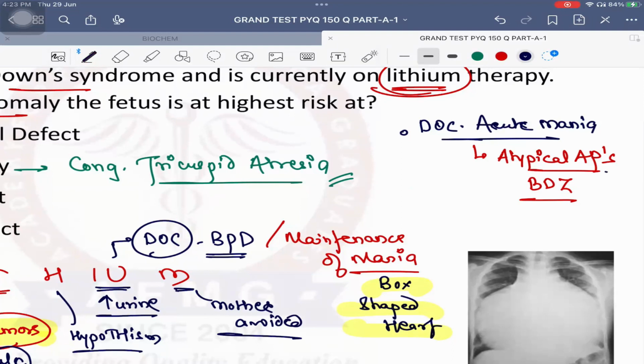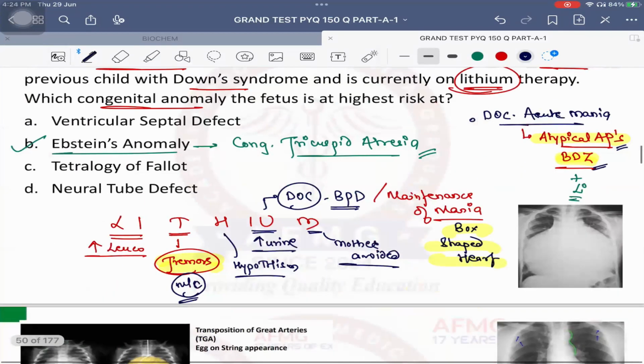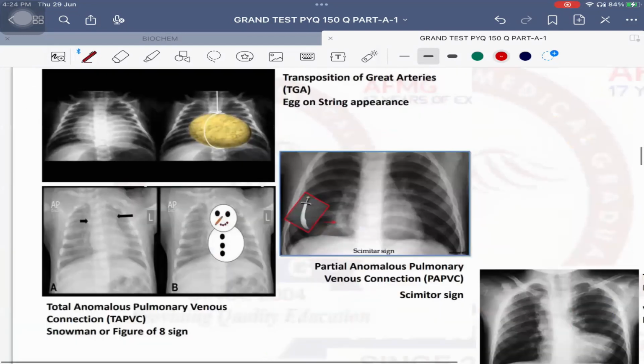That's the reason why atypical antipsychotics or benzodiazepines are the drug of choice. If lithium is also there as an option, together, best answer. If lithium is not an option, the single best answer should be atypical antipsychotics or benzodiazepines. No issues with this, anybody? Okay, no issues. Let's quickly do the appearances.